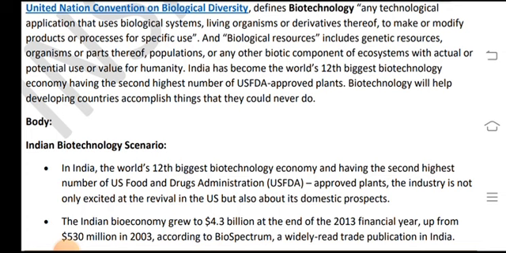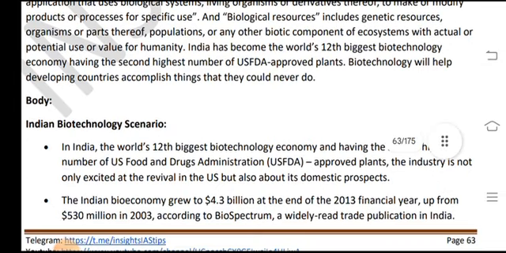India has become the world's 12th biggest biotechnology economy, having the second highest number of US FDA approved plants, and will help developing countries accomplish things that they could never do.